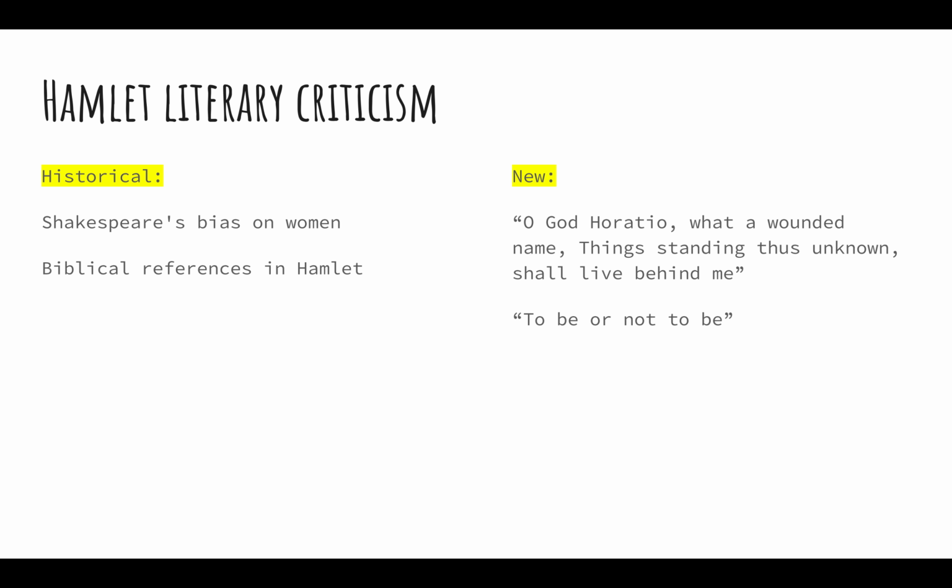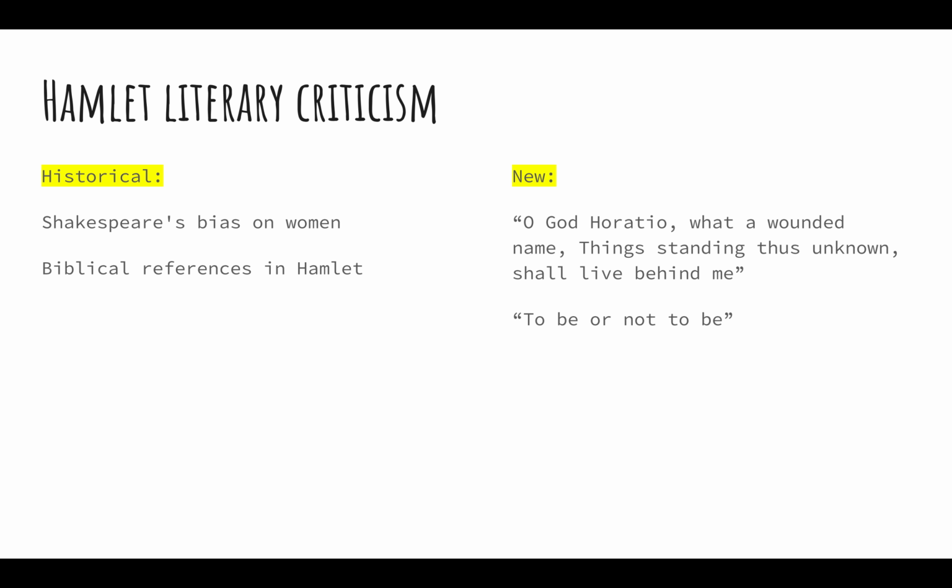And now for the new criticism in Hamlet. The play's main theme was revenge and deceit. So, when Hamlet says, "O God, Horatio, what a wounded name! Things standing thus unknown shall live behind me," Hamlet contemplates his life as he is about to die. He admits that he has sinned and deserves to die. He notes that he has lost everything important in his life: his family, his lover, and his kingdom.